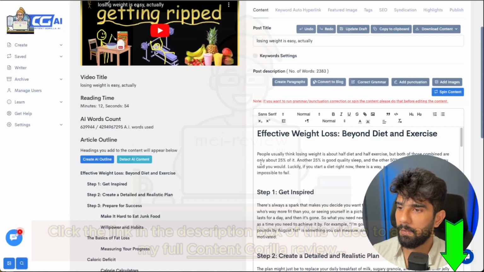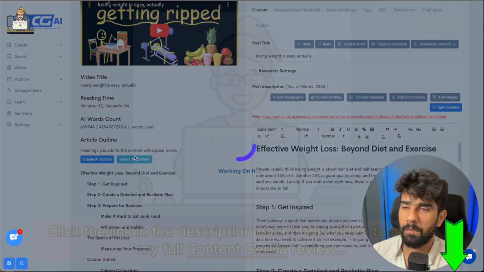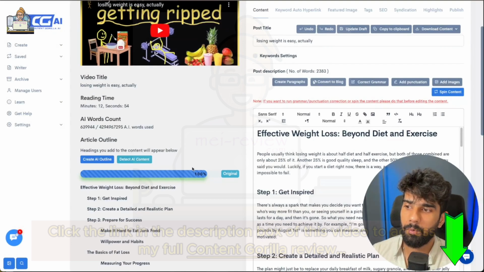Now, besides that, another pretty cool thing that I almost forgot is the content detection. Again, I really haven't done much on this article except clicking the convert to blog button and just paraphrasing one paragraph, right? And you just saw that. Now, if I run this directly through Originality AI's content detection service, you see that it detects it at 100%